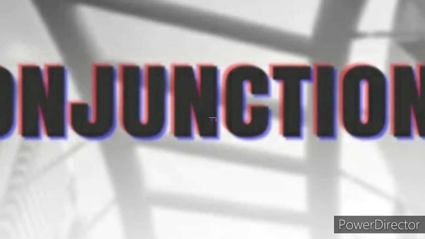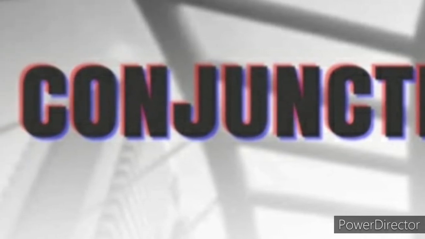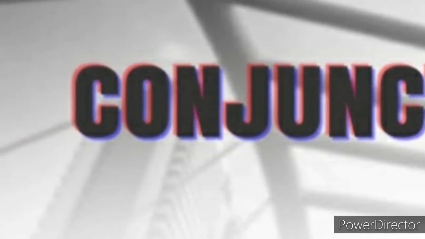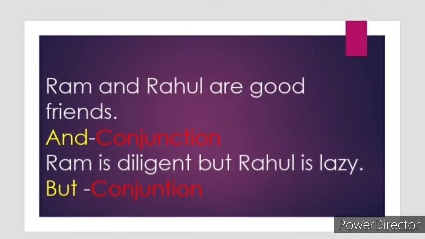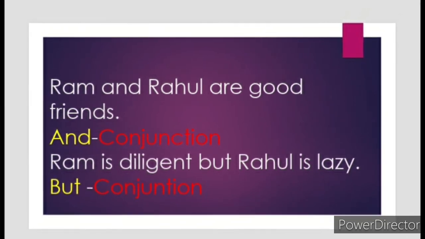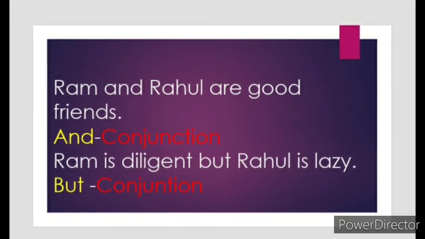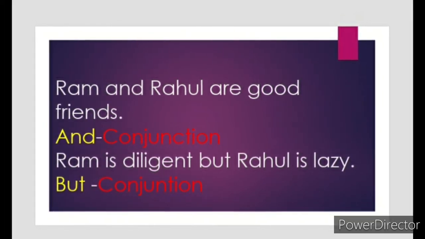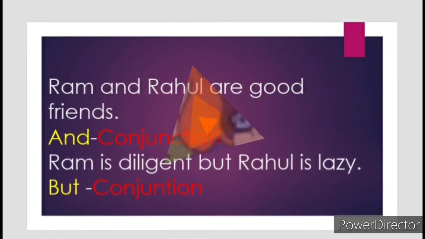The seventh part of speech is conjunction. A conjunction is a word which joins two words or sentences together. Example, Ram and Rahul are good friends. Here, conjunction and joins Ram and Rahul. Ram is diligent, but Rahul is lazy. Here, conjunction but joins two sentences.